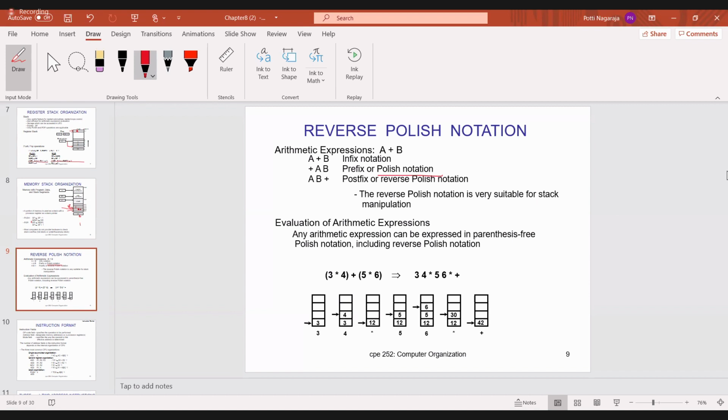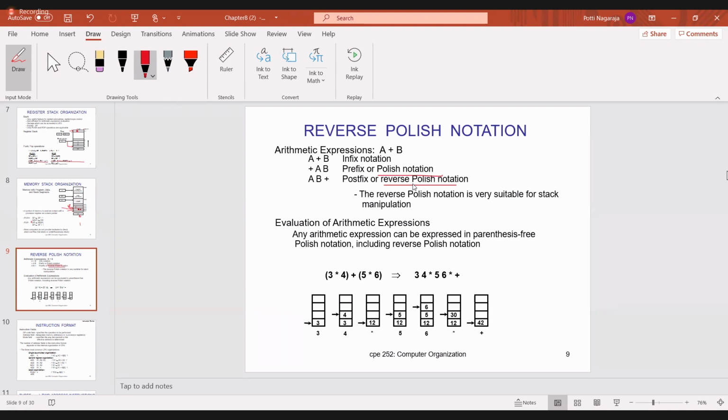Then the third notation is postfix. First you have to write the operands, A and B, both are operands, and after that you have to write the operation symbol, that is plus. And this is reverse polish notation. So these are the three notations, and we will use the reverse polish notation, and it is very suitable for the stack. We will also show one of the examples so that it will be easy for you.